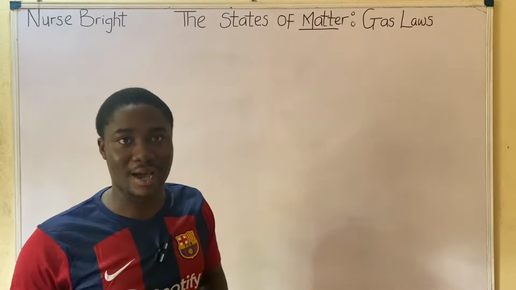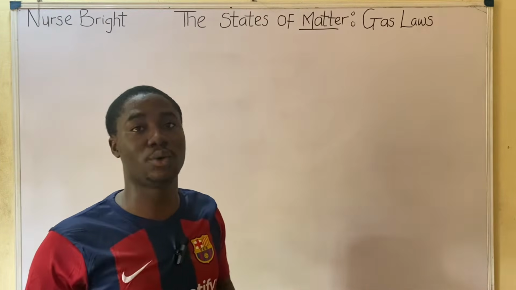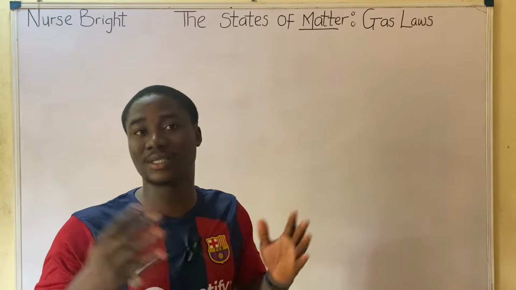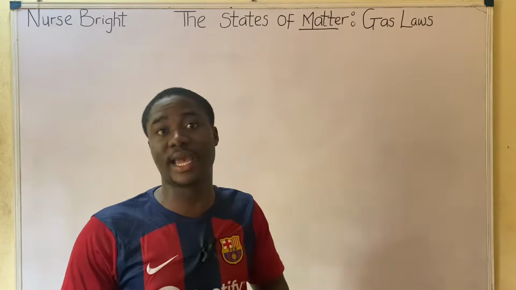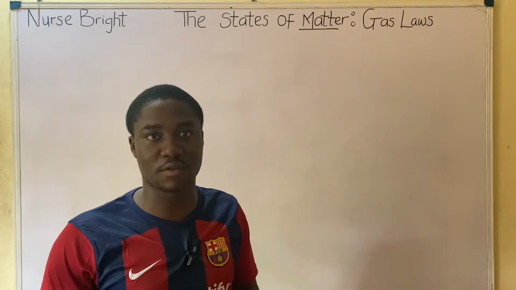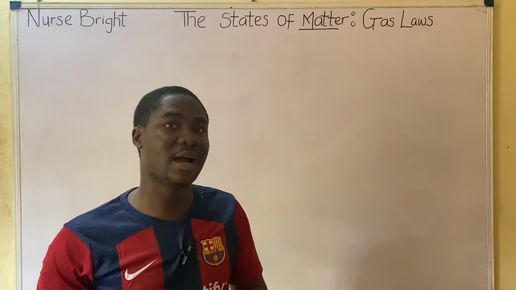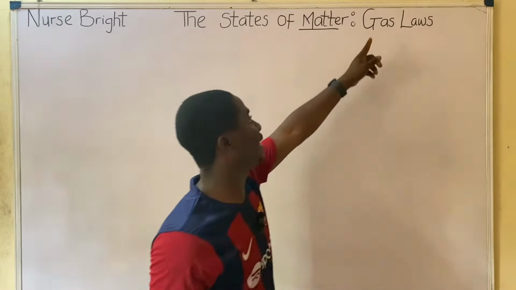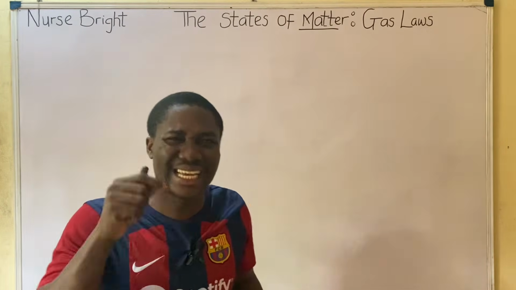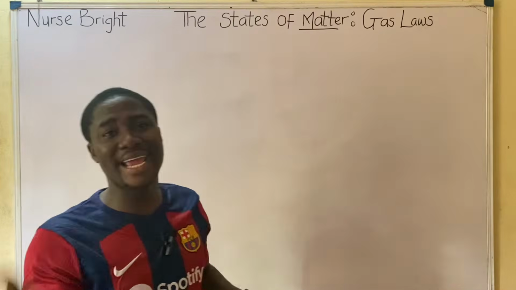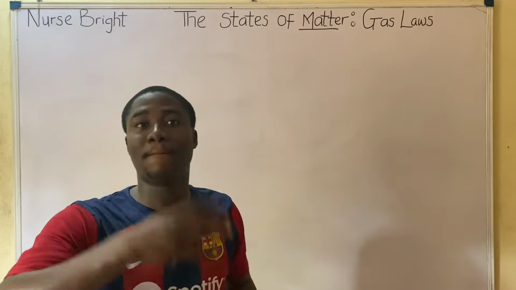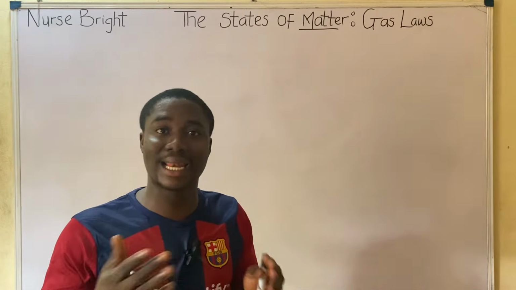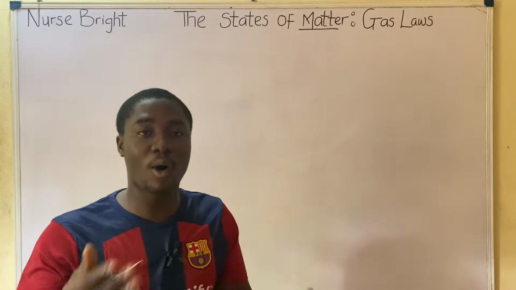On the state of matter, which we are discussing in the course of this video lesson, we have to understand that we have two major groups: the major states of matter and also the minor states of matter. The major states of matter are divided into three, which include solid, liquid, and gas, which we'll be talking about in this video lesson. And the minor states of matter include plasma, Bose-Einstein condensate, fermionic condensate, and lastly, quark-gluon condensate.